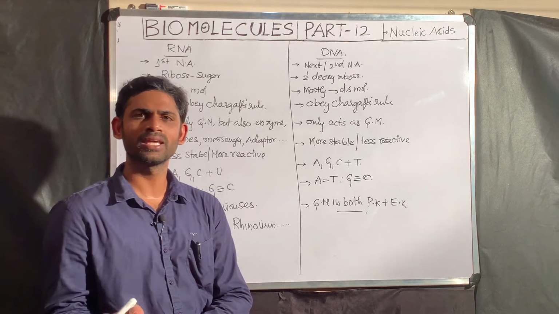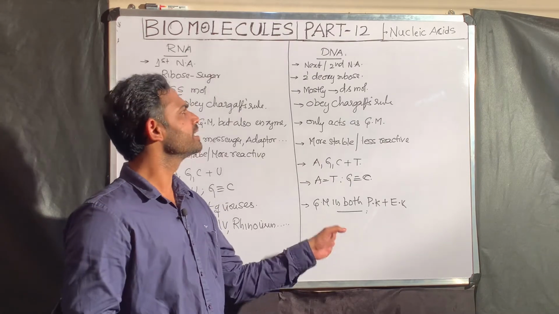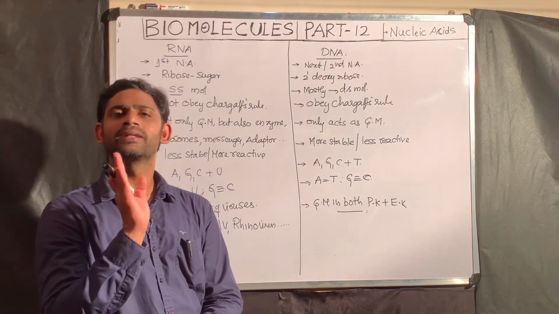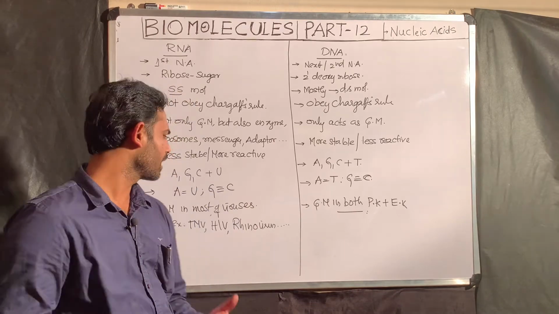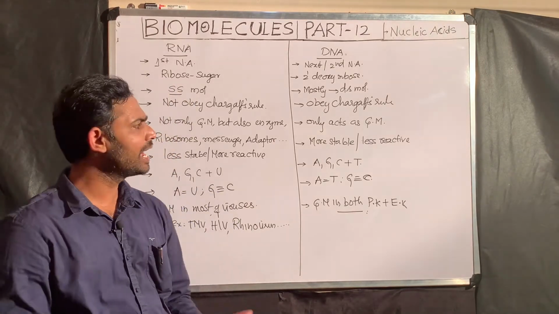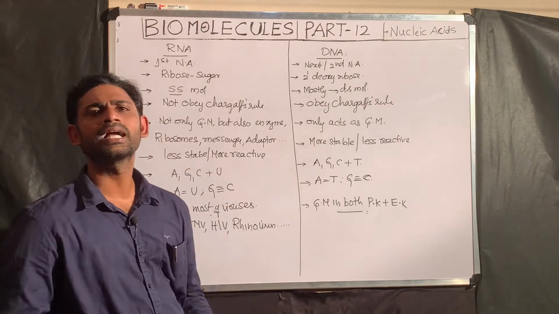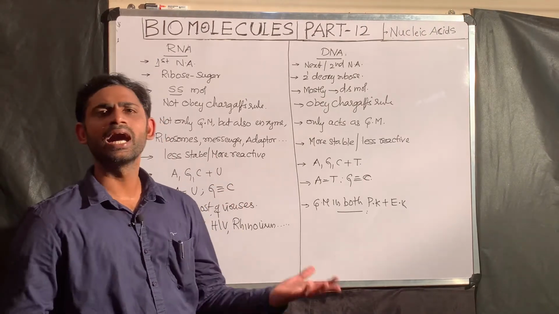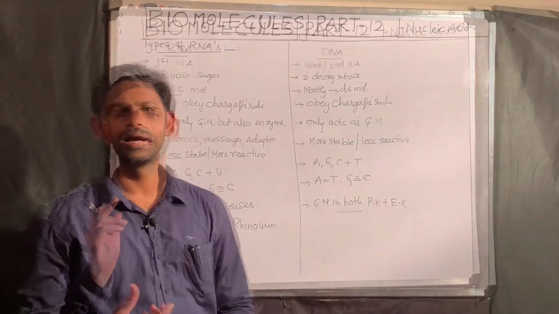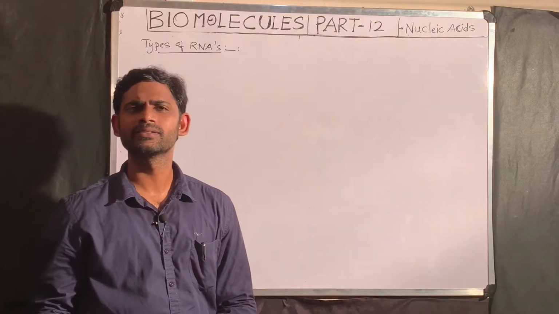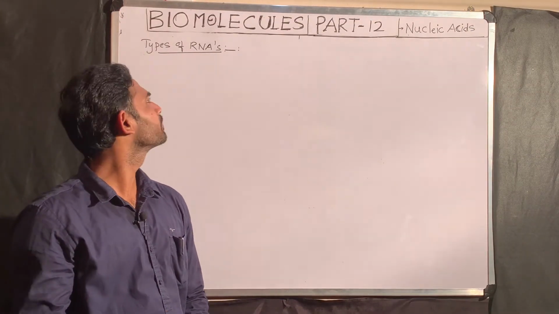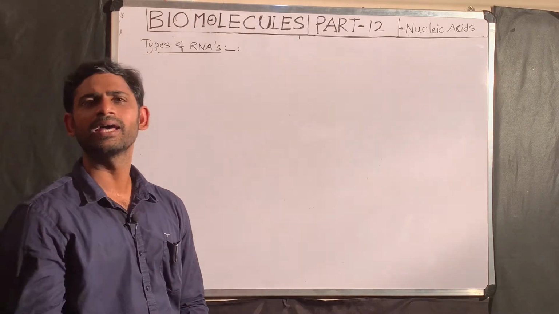In the evolution, Monera to Animalia, DNA is the genetic material, but in viruses, most of the viruses contain RNA as the genetic material. This is a little bit of comparison between the RNA and DNA. After making the comparison between RNA and DNA, now I am going to explain the different types of RNAs.